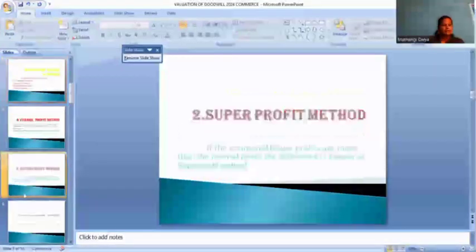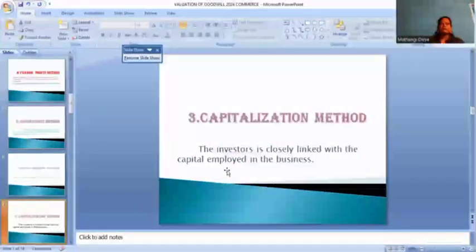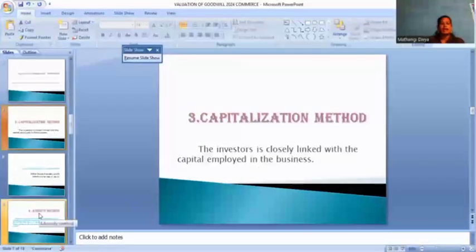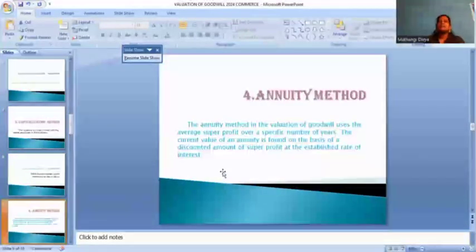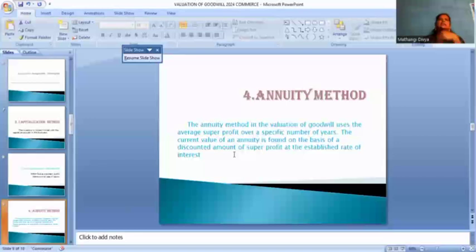And the capitalization method. In this capitalization method, we look at how many investors are in our company, closely related to our company, and analyze the business through the capitalization method. And in the annuity method, we estimate the current value of the annuity and estimate the future value of the annuity. That is clear. We have four methods for valuating goodwill. Very important thing. First one, average profit, second one, super profit, third one, capitalization method, and fourth, annuity method. We explain them very clearly.